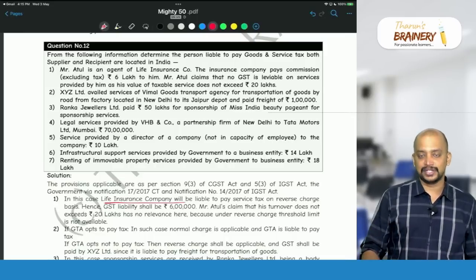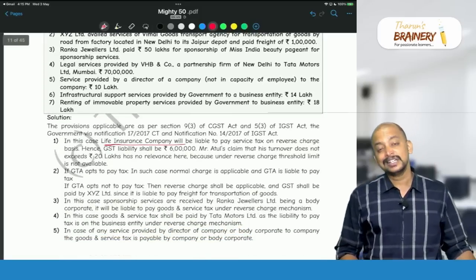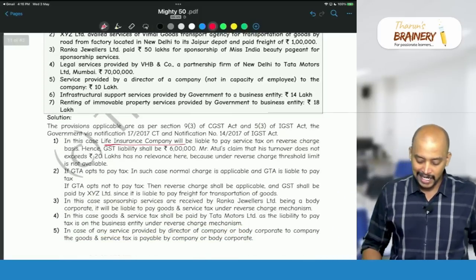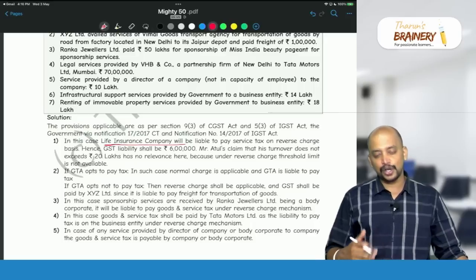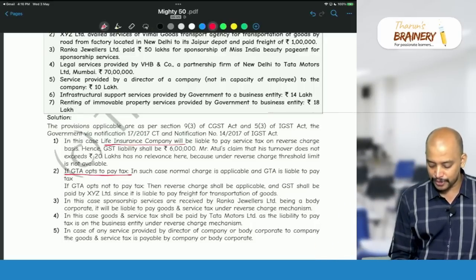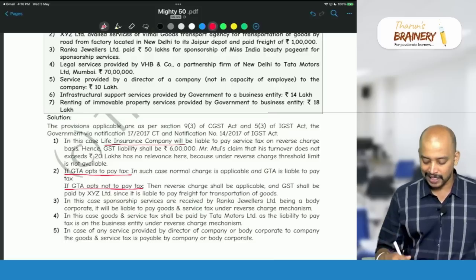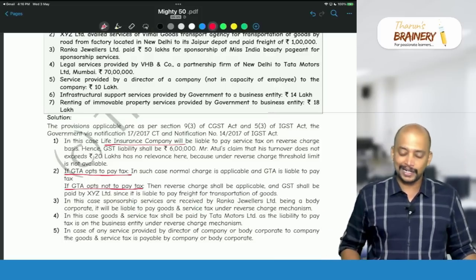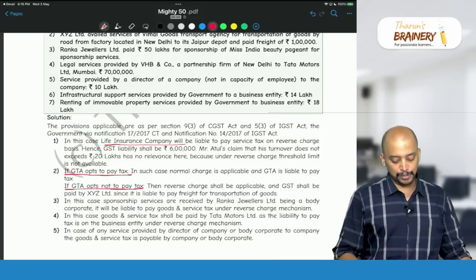So there are two options. If GTA opts to pay tax, then GTA will pay GST under FCM. Otherwise, if GTA opts not to pay tax, we need to bifurcate like that and write: if GTA opts to pay tax, and if GTA opts not to pay tax. If GTA opts not to pay tax, then RCM will be applicable with respect to that.